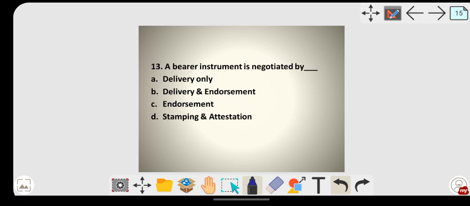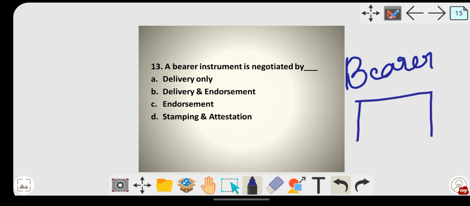Next, a bearer instrument is negotiated by: earlier we had seen order instrument, now it is bearer instrument. Bearer means the person who is holding the instrument. Suppose a cheque is written "pay the bearer rupees 10,000". Now suppose the cheque belongs to me and I have lost it, and A has got it.